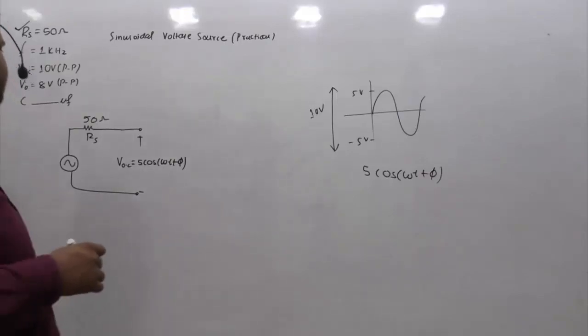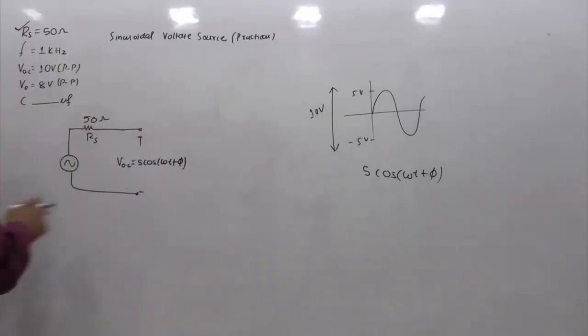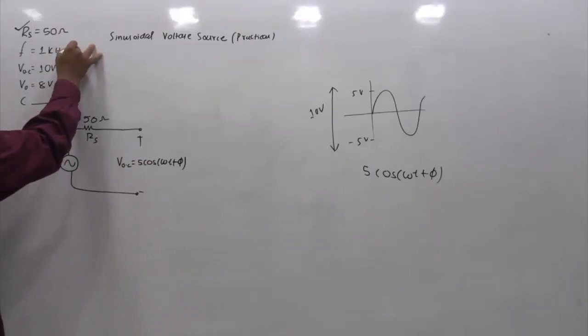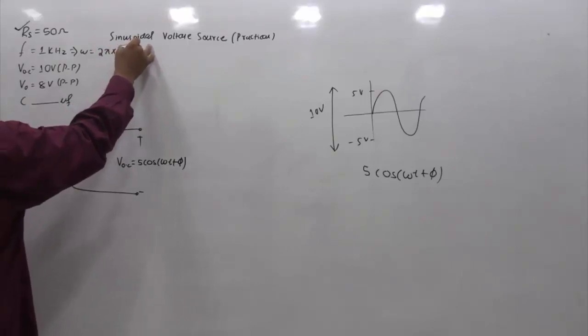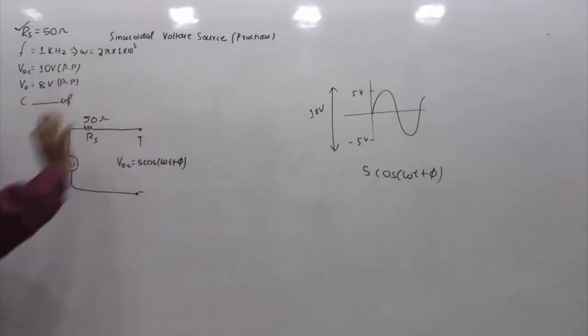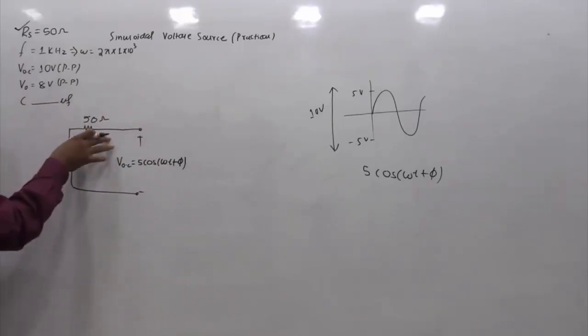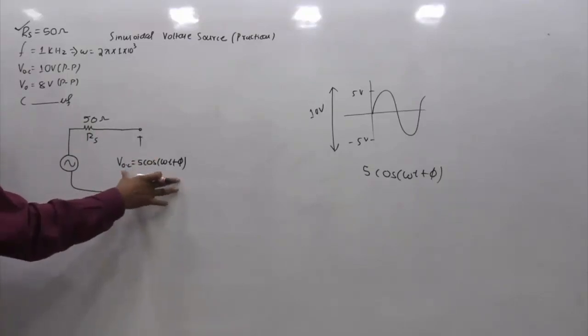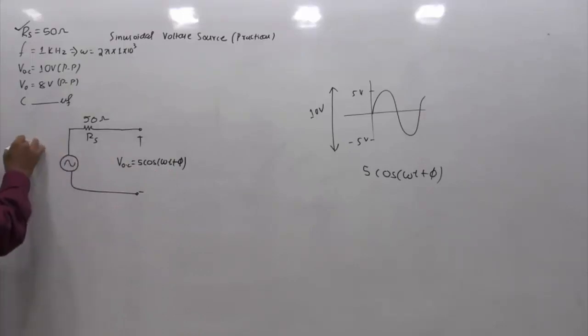Isn't it? How can I say this? Because only if this is 5 cos or sine will the peak to peak voltage be 10. And what is the omega value? If f is 1 kilohertz, then omega equals 2 pi into f, which is 2 pi into 1 into 10 power 3. This is your omega value. Because this is not a closed path but an open path, there won't be any current flowing through it, and if there is no current, there won't be any drop across the resistance. So naturally, if this is the open circuit voltage, the source voltage is also the open circuit voltage. So this source voltage will be 5 cos omega t plus phi.